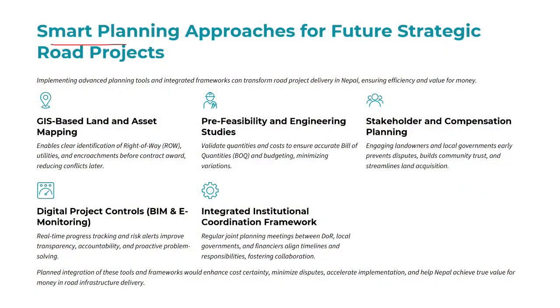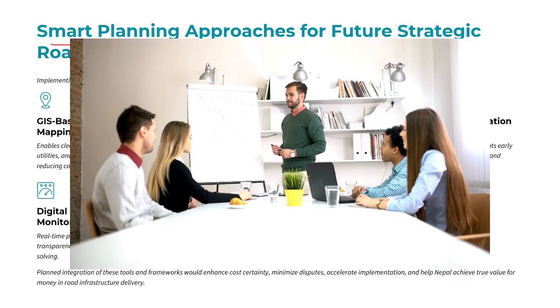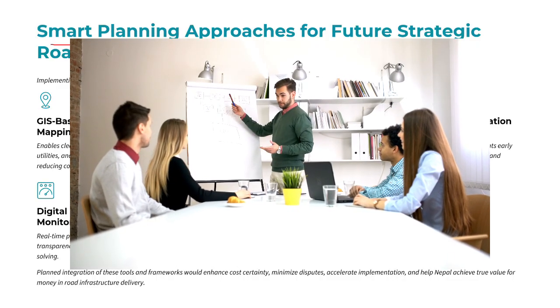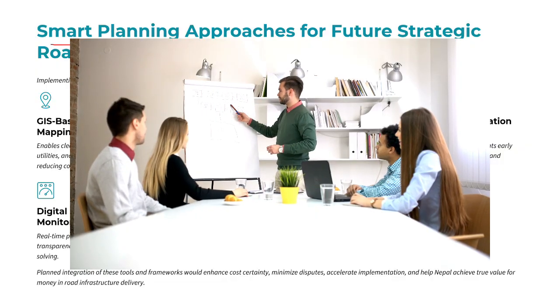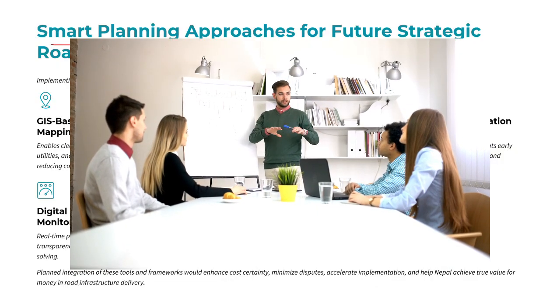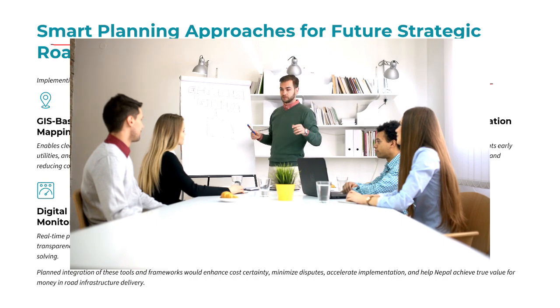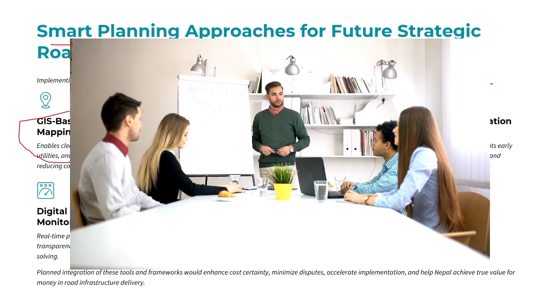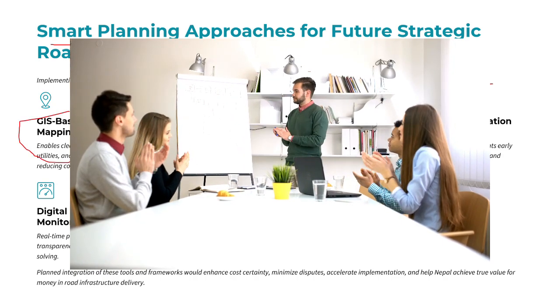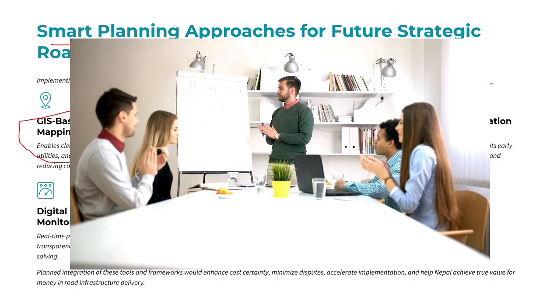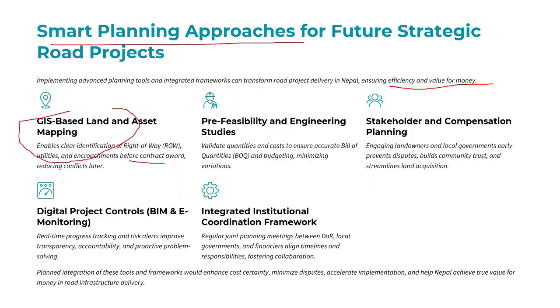So what can be done in a smart planning approach for future strategic roadways? We need to implement advanced project planning tools, an integrated framework that could transform road project delivery in Nepal. So for efficiency and value for money, we need to have GIS-based land and asset maps to find out what is clear, identify the right of way and utility approach before the contract award, and reduce later delays. And we need to have pre-feasibility and engineering studies. We need to make the BOQ a detailed plan document of the road so that we can minimize the variation in the project.